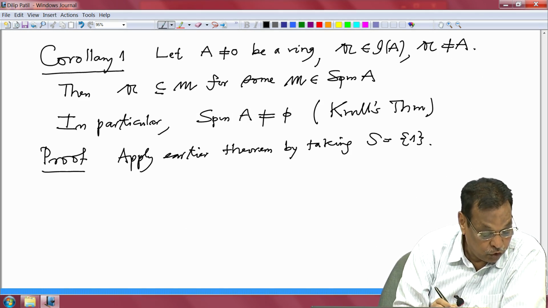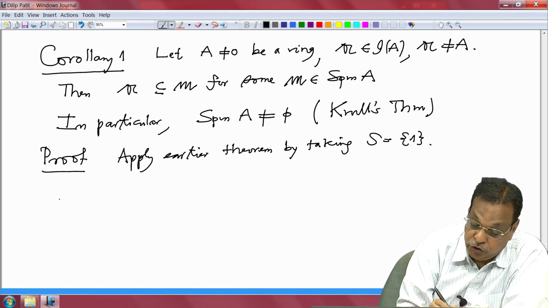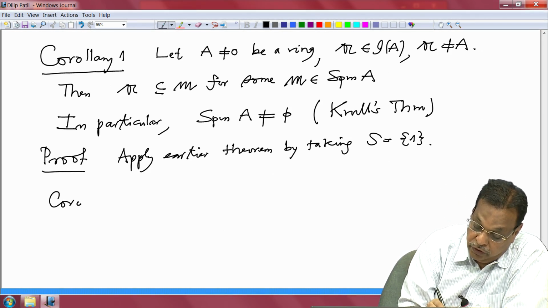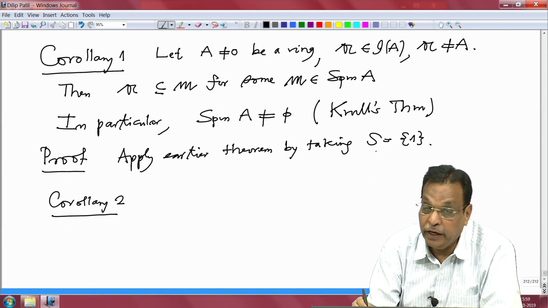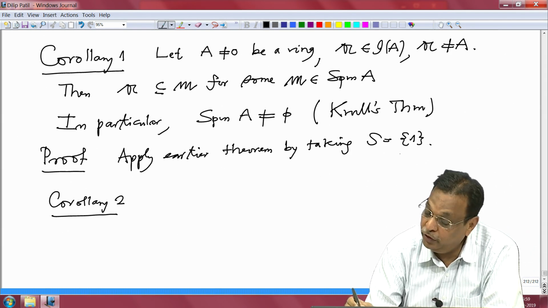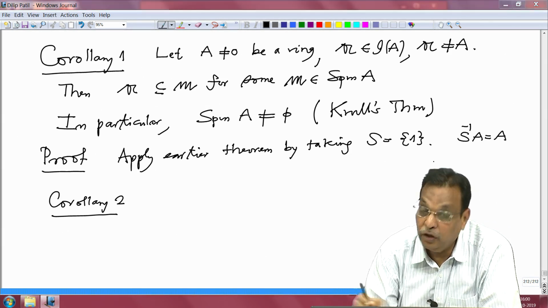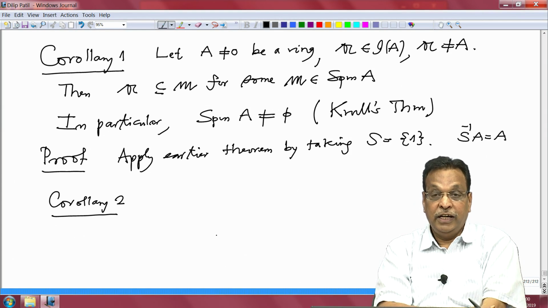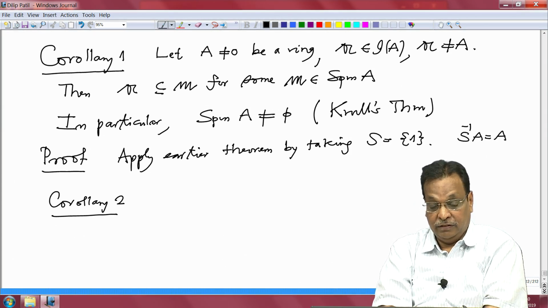All right. So, next consequence, corollary 2. Remember, if you take S equal to 1, then what is S inverse A? S inverse A is just the given ring A. So, therefore, by the next part of the earlier theorem, those prime ideals are actually maximal ideals.